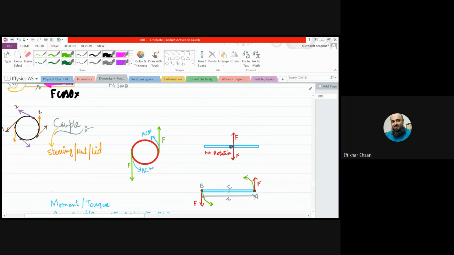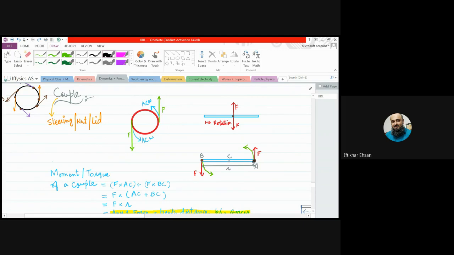Don't you think when two equal and opposite forces act at the same point, they cancel out each other, isn't it? Yes. So it means nothing will happen. But if both the forces are acting at two different points, one acting at this point, the other at the other end, this rotates the object like that, the other rotates the object like that.